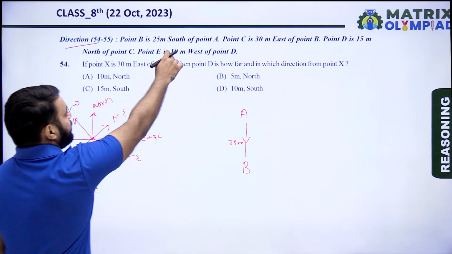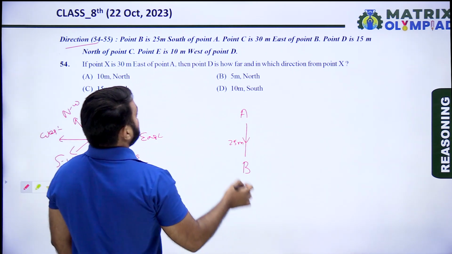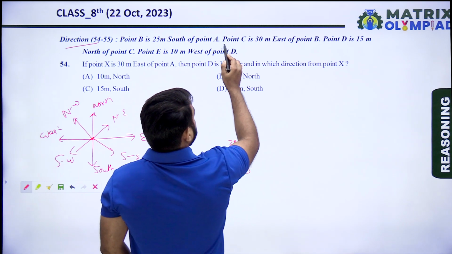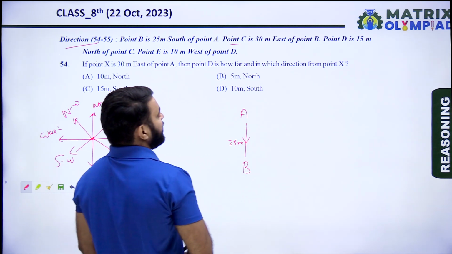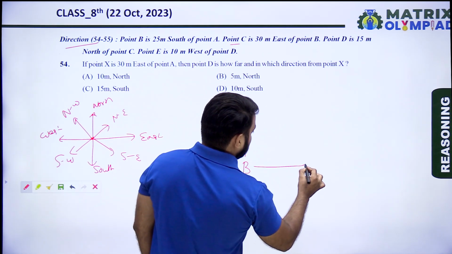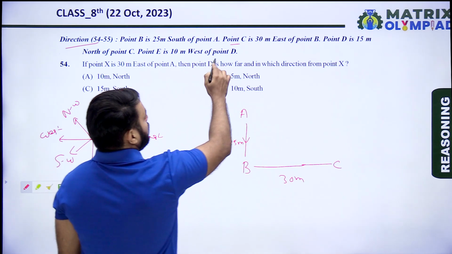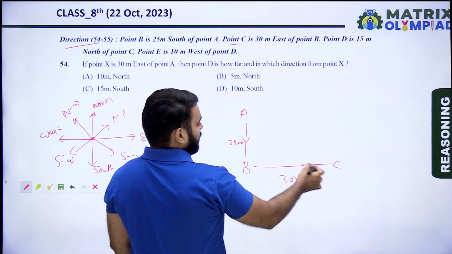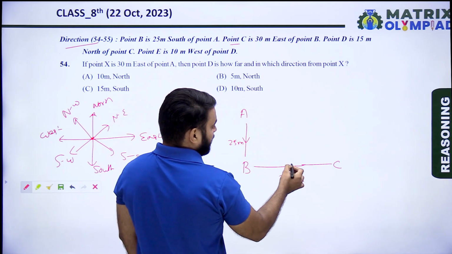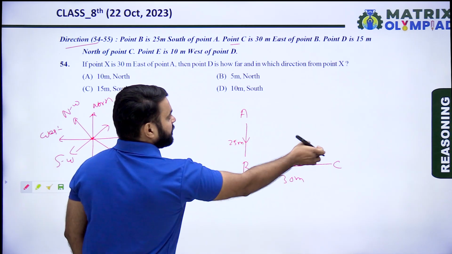Point B is 25 meters south of A. Now point C. Point C is 30 meters east of point B.